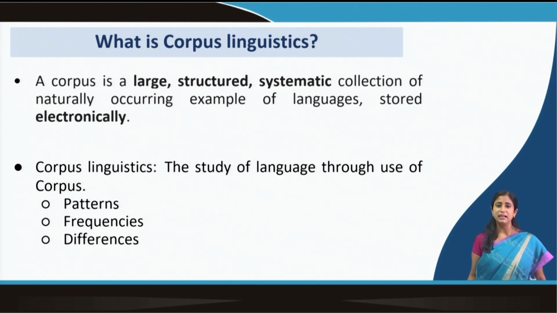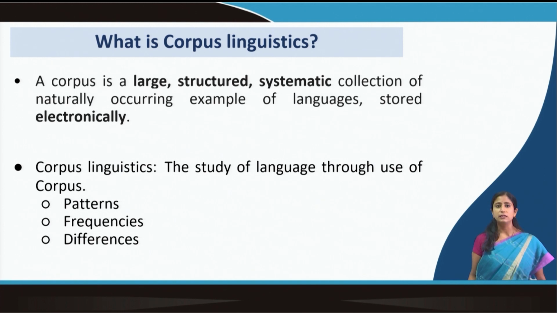By naturally occurring instances of language, we mean how language occurs in our day to day discourse, whether in written form or in oral form. So it can be a speech corpus, where we collect data from speech, how we talk. If we are talking about a text corpus, then we collect material from, say, newspapers and books, the way language is used in text.